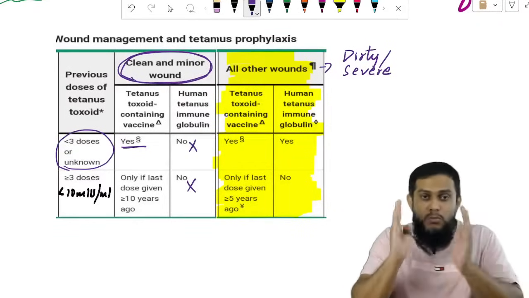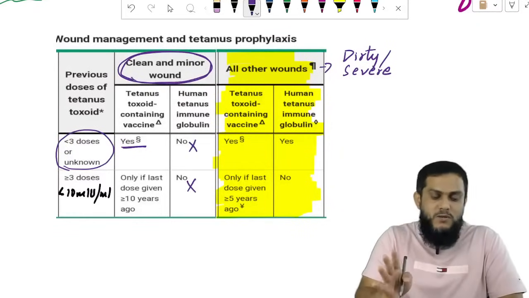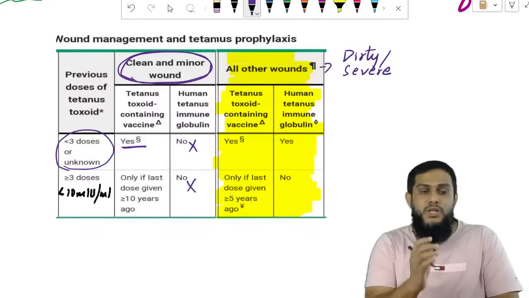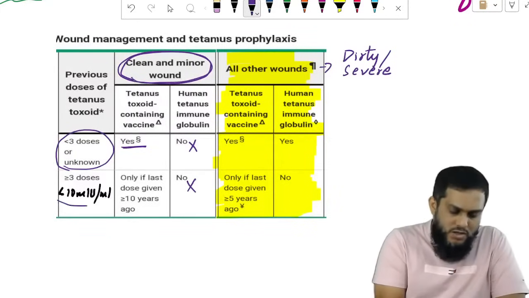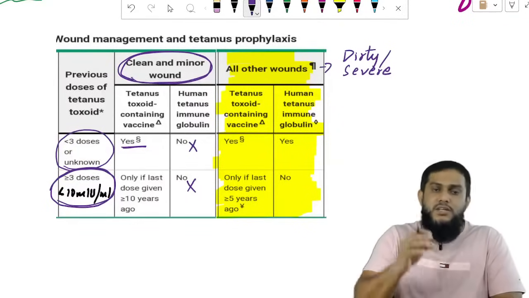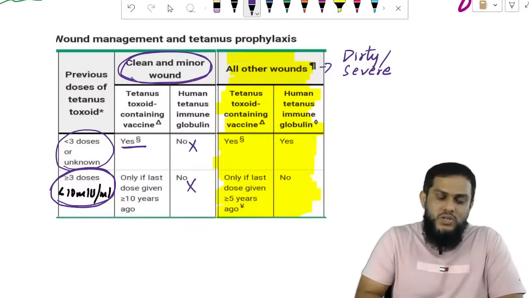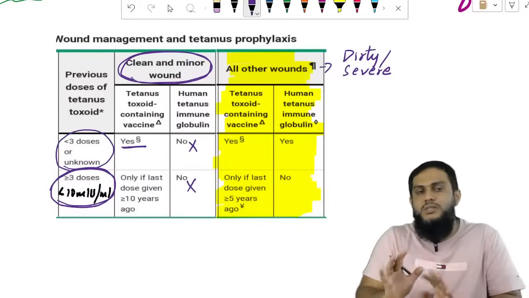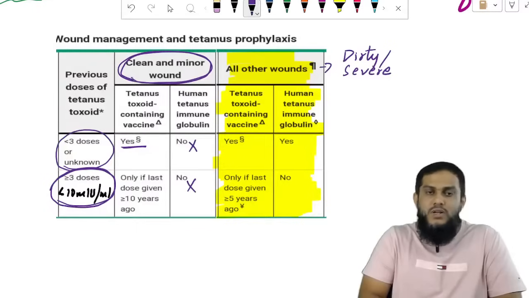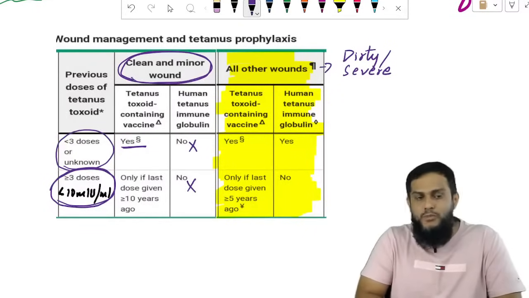That is the first point. Immunoglobulins are not required in a clean wound, whether the minimum 3 doses have been taken or not. Or if we don't know whether they were taken or not, for a clean wound injury, 1 vaccine you have to take. There is no need of immunoglobulin.